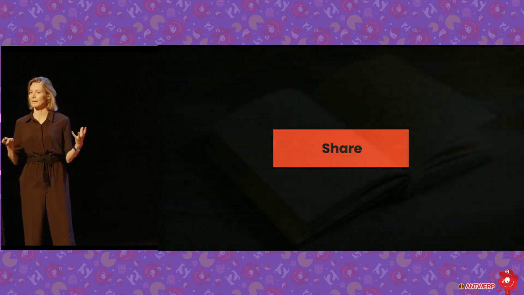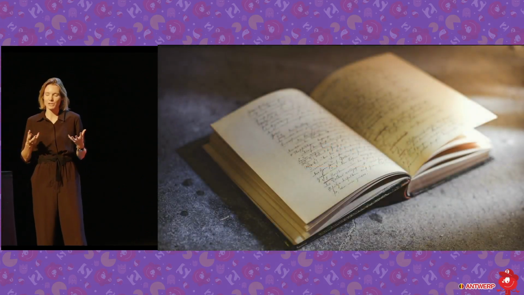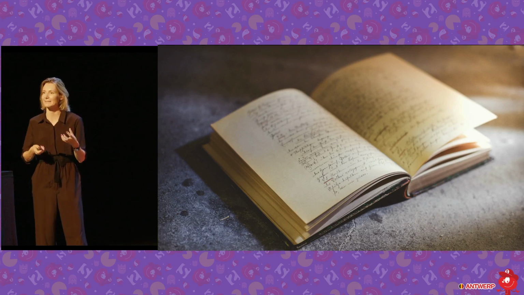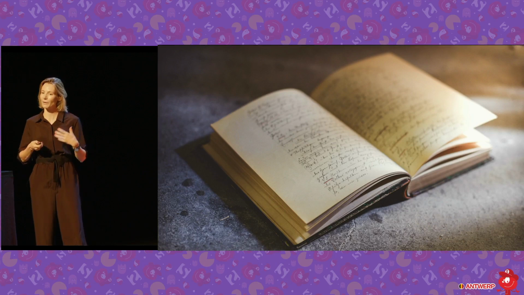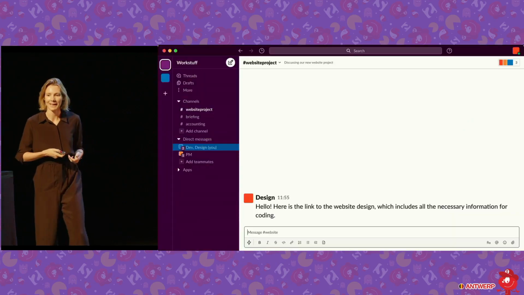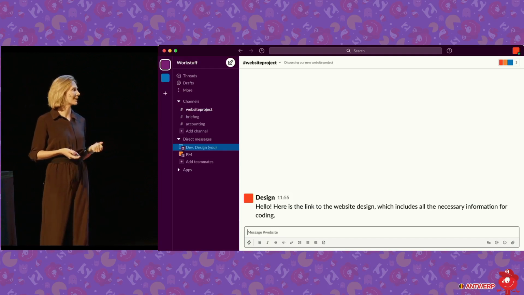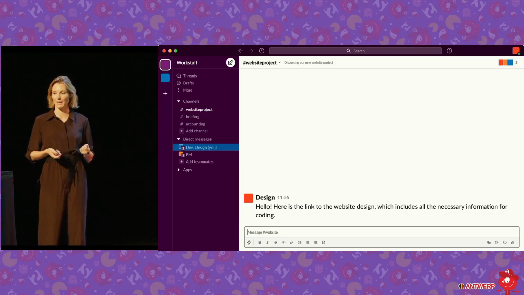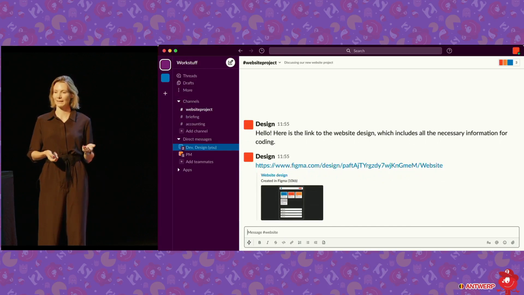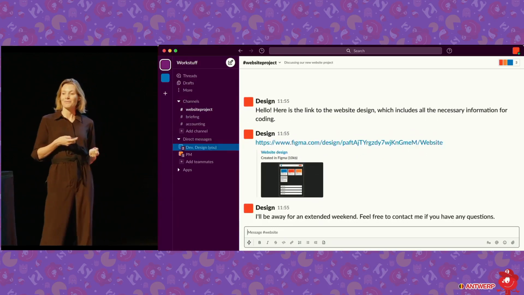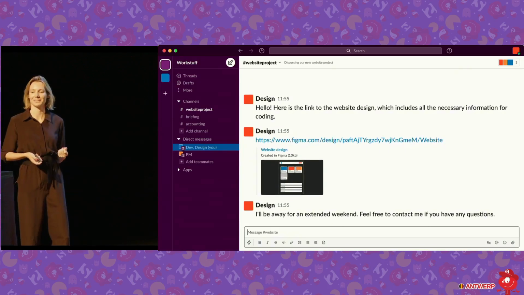Now, like all big stories, there is an original document where these things are written down and passed on through generations. Think about Othello, think about War and Peace. There is this original place where the truth is held. And we also have that Slack channel. So our design is in the Slack channel, and here we start. Here's the link for the web design, which includes all the necessary information for coding. We're sending that off. And we say, I'll be away for an extended weekend. Feel free to contact me if you have any questions.